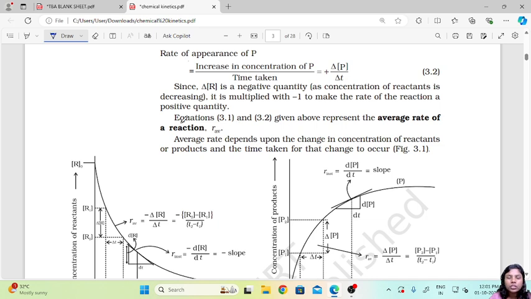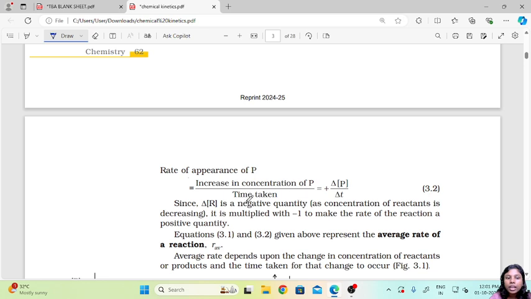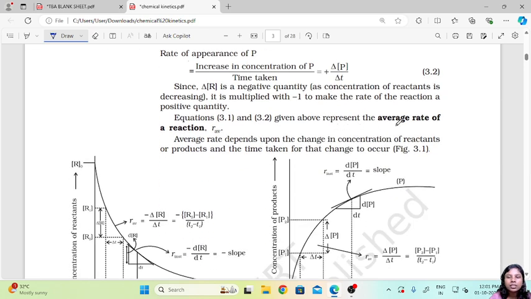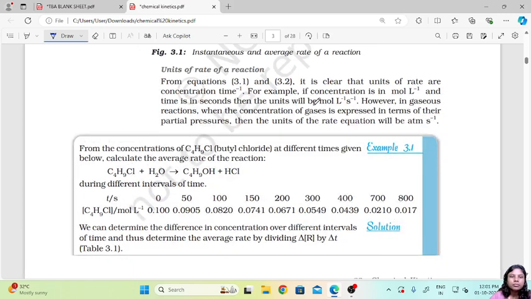So these two equations, the rate of disappearance and appearance, are known as the average rate of a reaction, and it is given by R subscript av. So the average rate depends upon the change in concentration of reactants or products and the time taken for that change to occur. So it only depends on two things: how much the concentration of reactants or products is changing, and also the time that is taken for this change to occur.